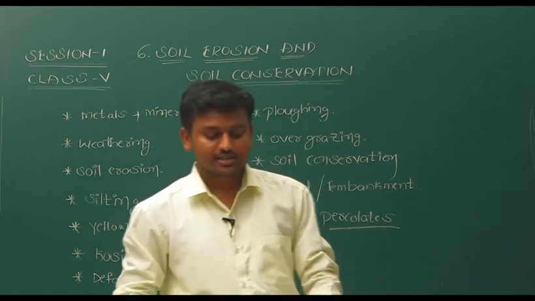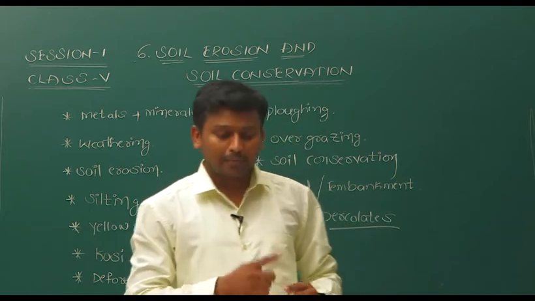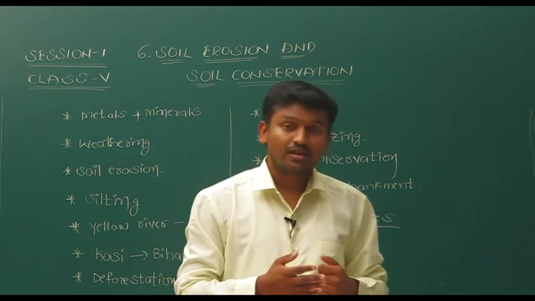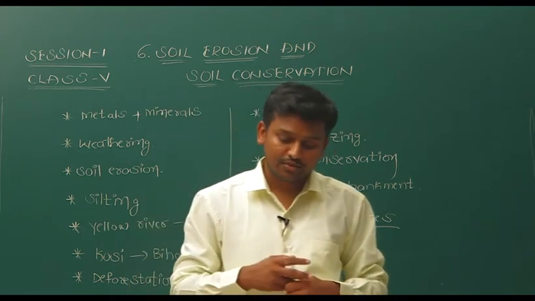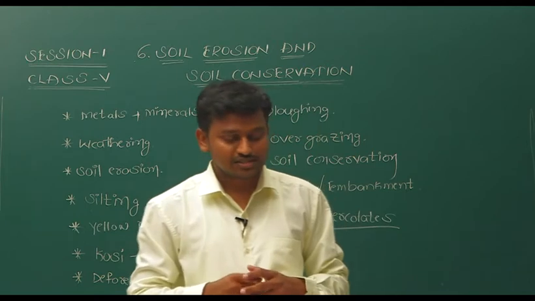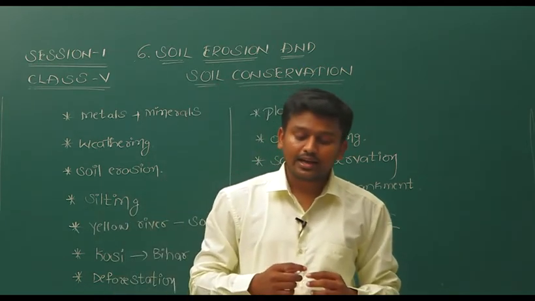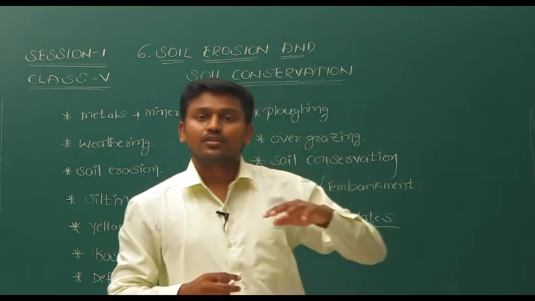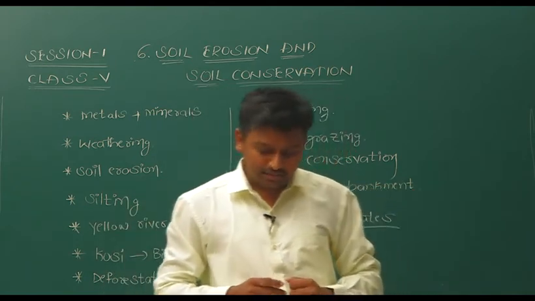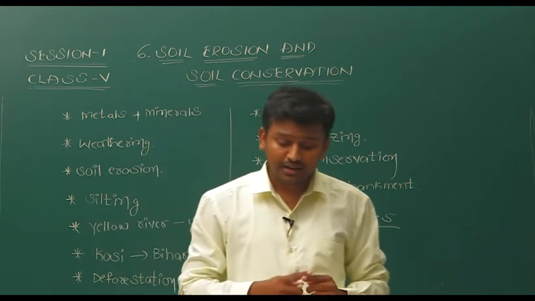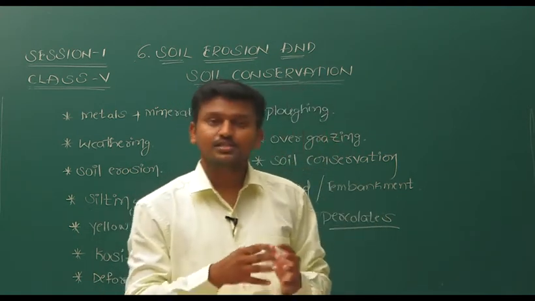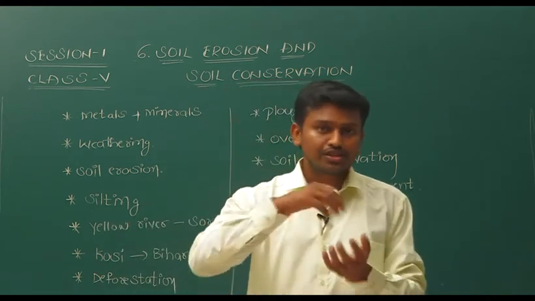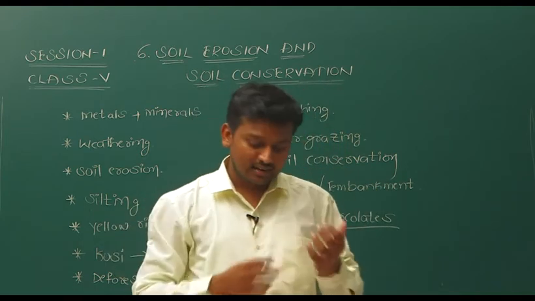Okay. Now let us see the multiple choice questions. The first one: plants and trees hold the soil with their roots, branches or leaves. What is the answer? Roots is the answer. Second one, the upper layer of the earth's surface. That is soil. Next, which part of the plant draws nutrients and water from the soil? Just now as I said, roots. Roots absorb nutrients from the water and soil.